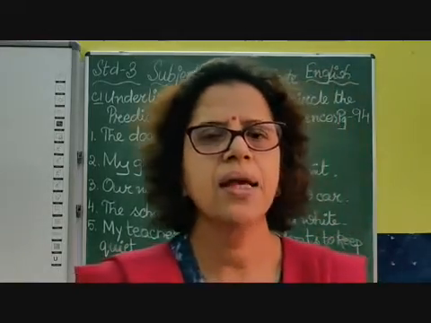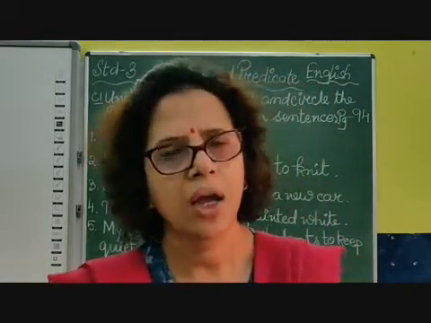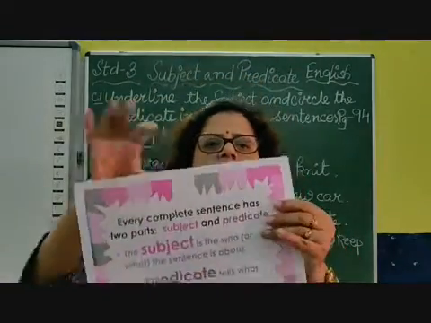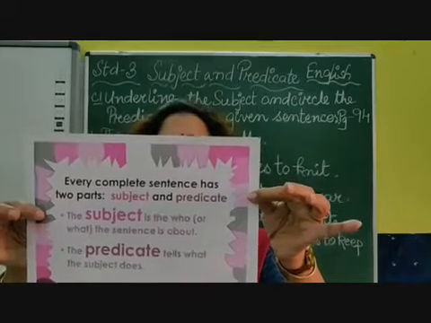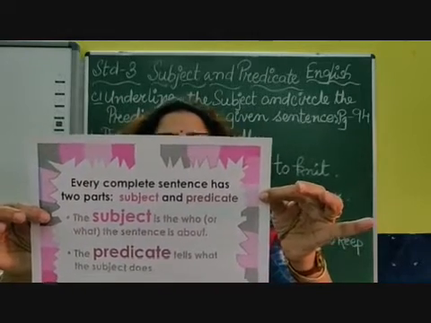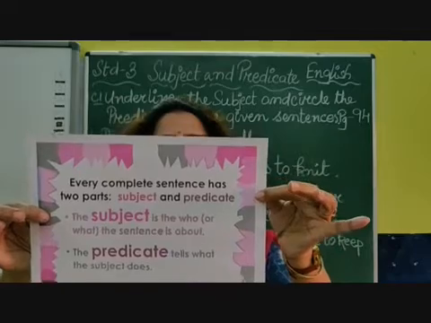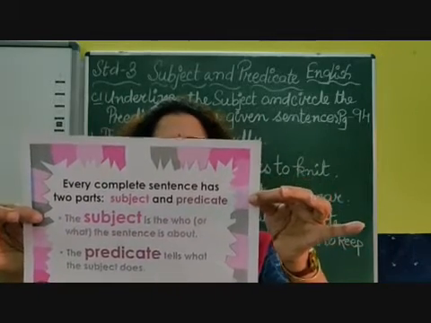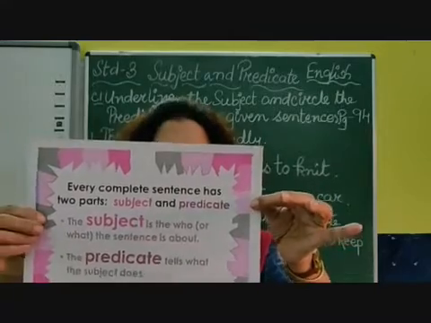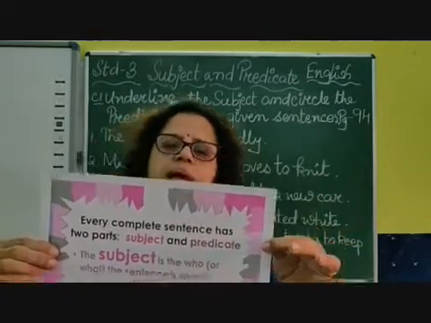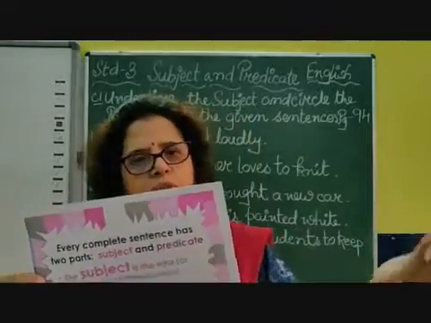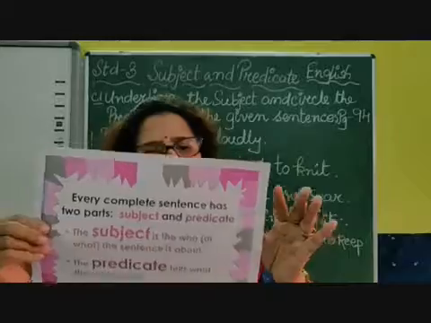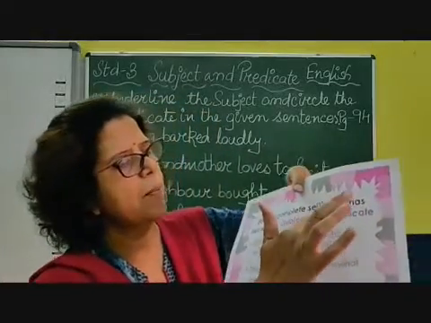We discussed that a complete sentence has two parts, that is a subject and a predicate. Subject is something about whom or about which we are talking in the sentence, or what the sentence is about, and predicate is about the subject. What we describe, we tell something about the subject. So this is our subject and predicate.